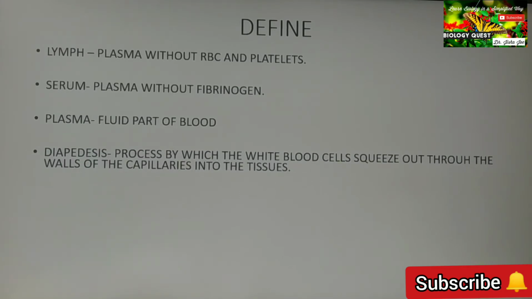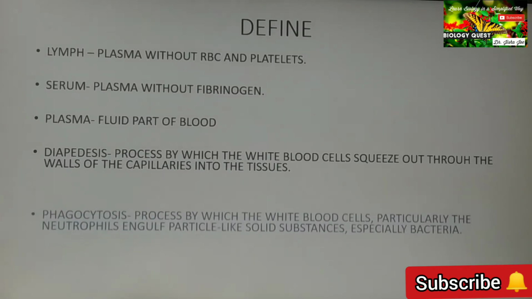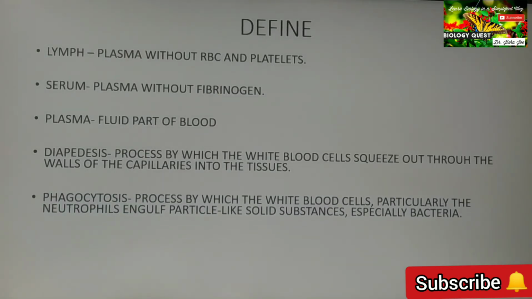Diapedesis: process by which the white blood cells squeeze out through the walls of the capillaries into the tissues. Give importance to the term squeeze out. It is not ooze out. Squeeze out through the walls of the capillaries. Phagocytosis: process by which the white blood cells, particularly the neutrophils, engulf particle-like solid substances, especially bacteria.